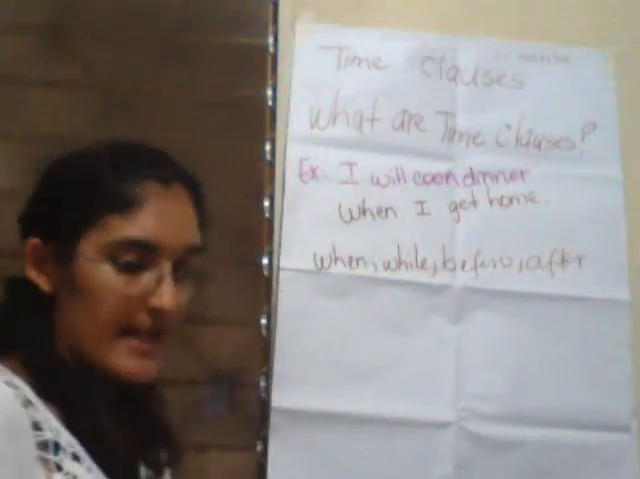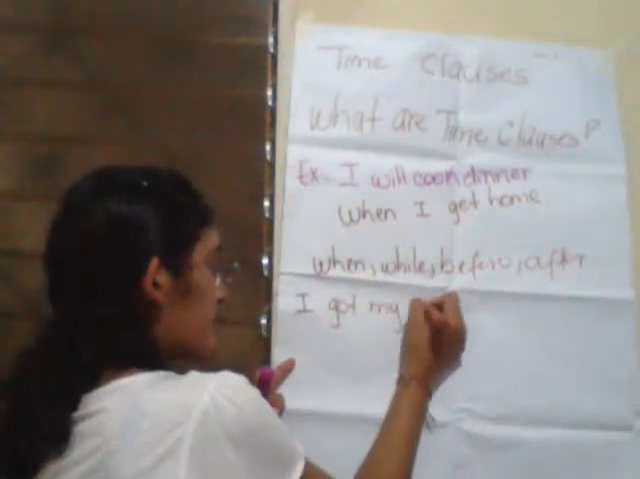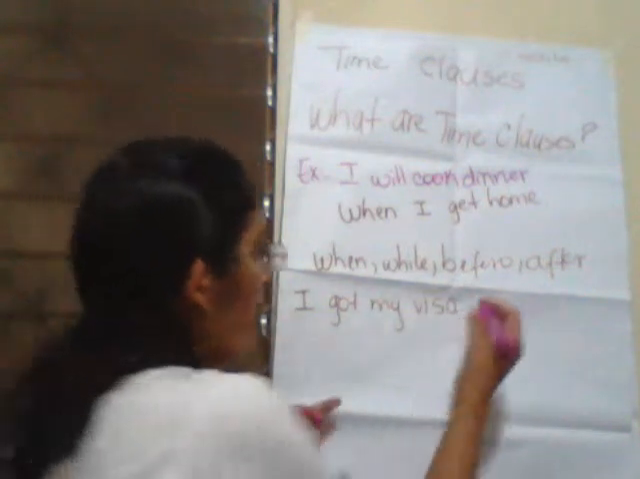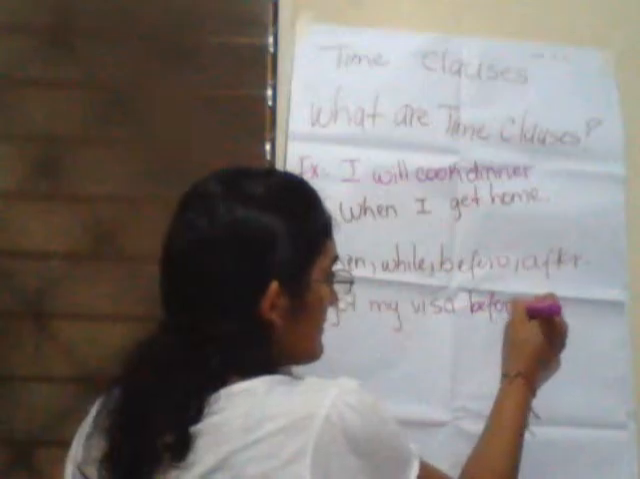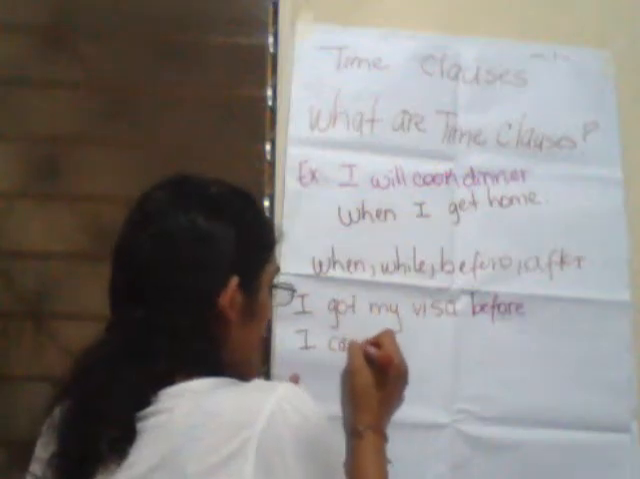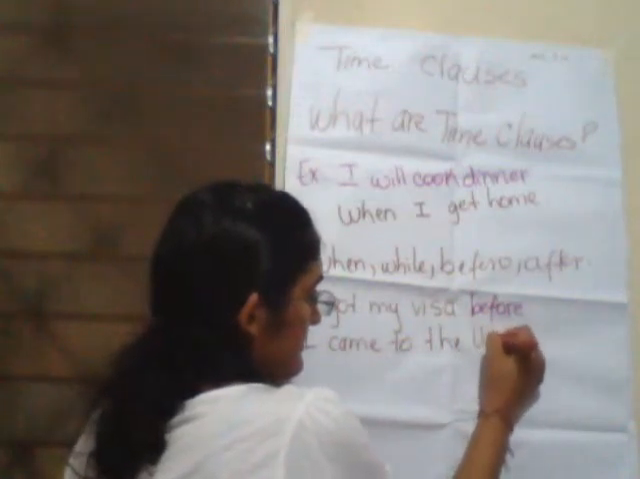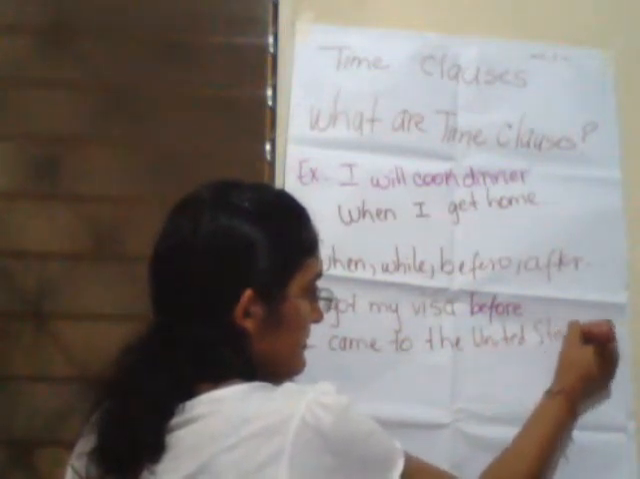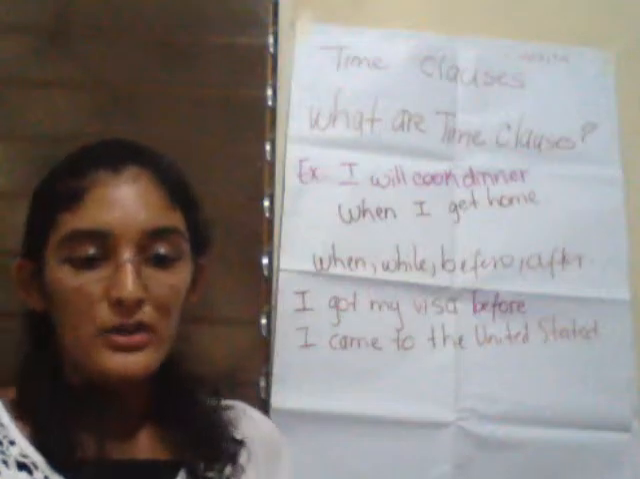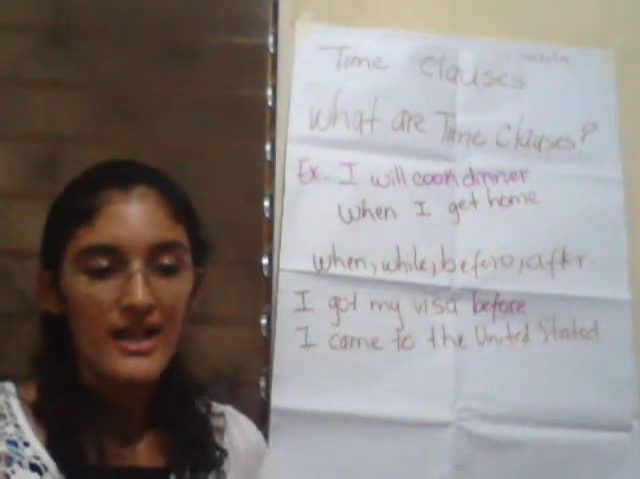For example, we can say, I got my visa. This is our main sentence. I got my visa. Before is the time clause: before I came to the United States. If you put the time clause at the beginning, you put a comma after the time clause.